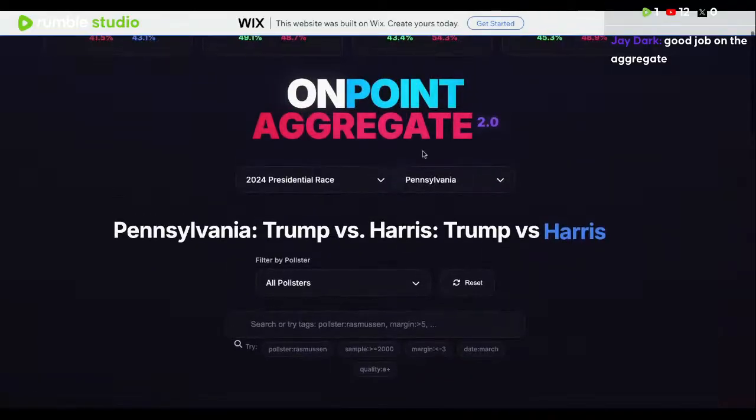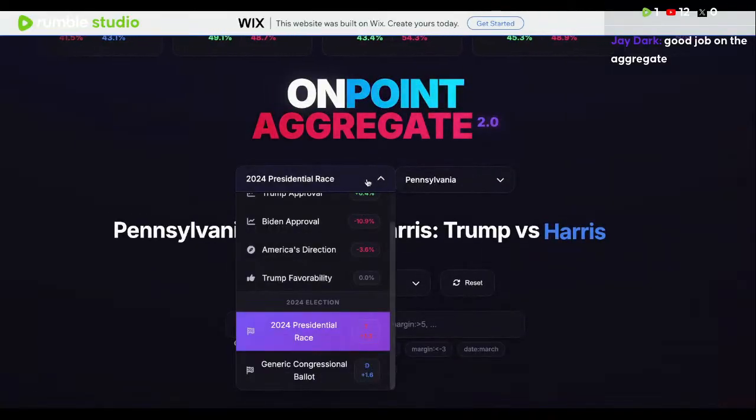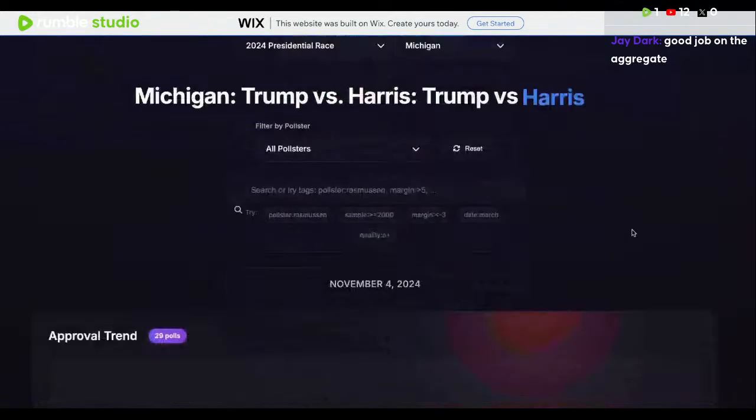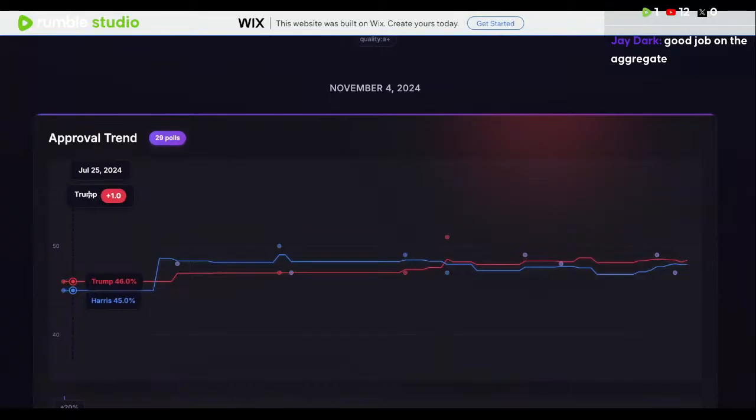And so we just went back to be able to actually show these, because we can clearly show that this methodology does work. Michigan, for example, had 29 polls. You see that Trump was ahead by a point, and then obviously in August you get more polling. And Harris for quite some time was up there. And then once September came around, as the debate faded away and more polling came in, she never really regained the lead in Michigan, and he just kept doing better and better. And then at the end, he was basically ahead by half a point.